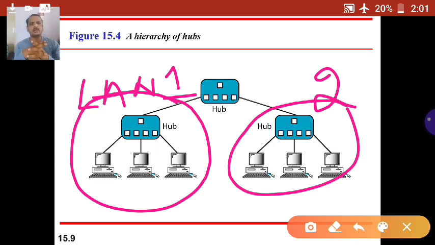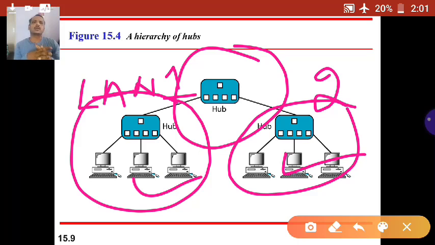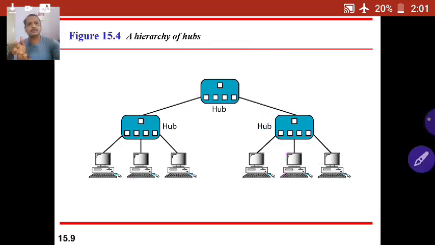I want to form an internet. Many such LANs have to be interconnected, connected again to a hub, the common central point. This hierarchy forms a bigger network. You keep on forming so that all the networks are interconnected, then it forms a bigger network that we are going to call an internet.